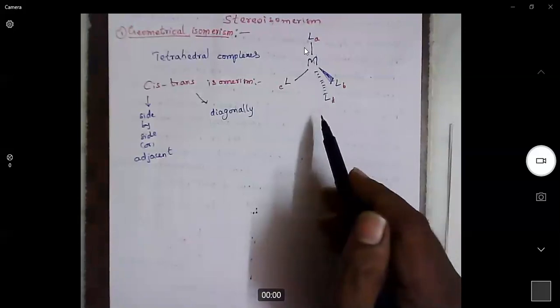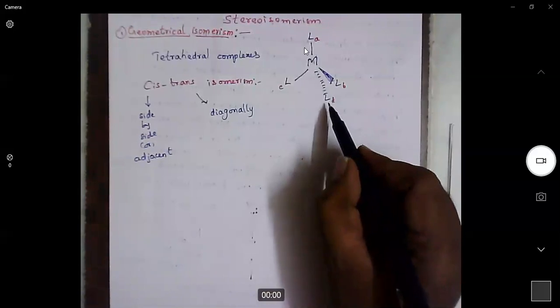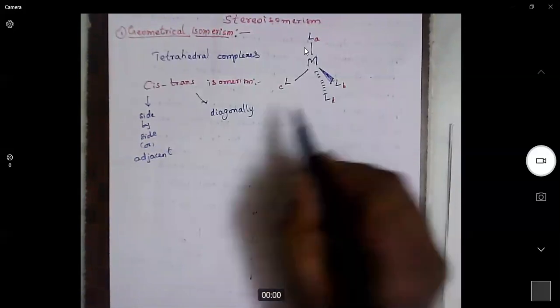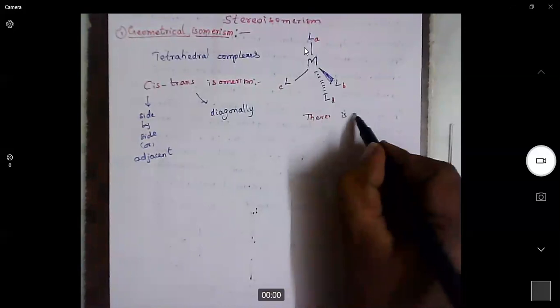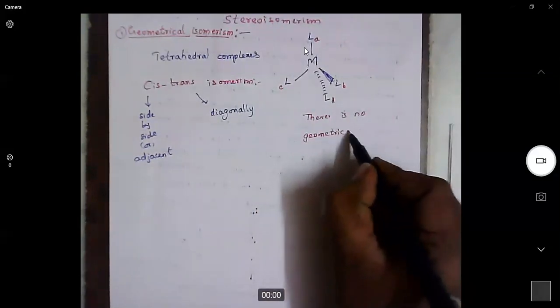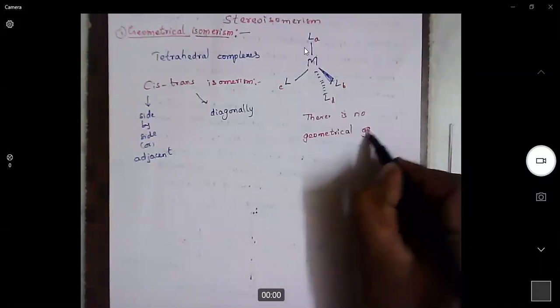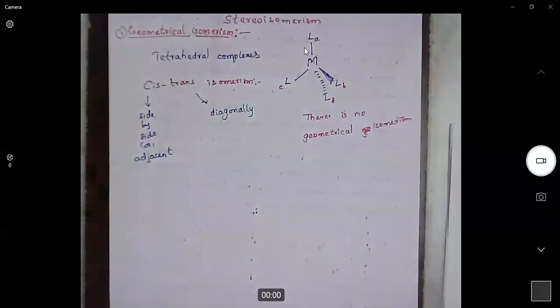When we don't get a trans isomer, we also don't represent it as a cis isomer. So in the case of a tetrahedral complex, because there is no possibility for a trans isomer, we don't consider cis either. So here there is no geometrical isomerism. In tetrahedral complexes, there is no geometrical isomerism.